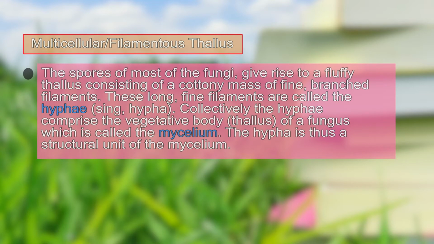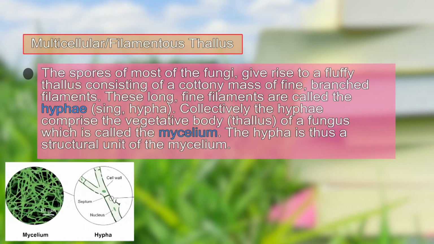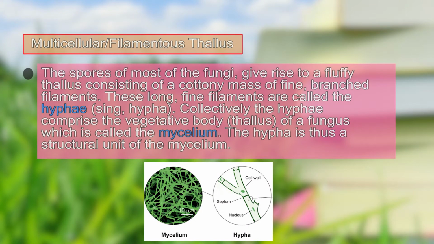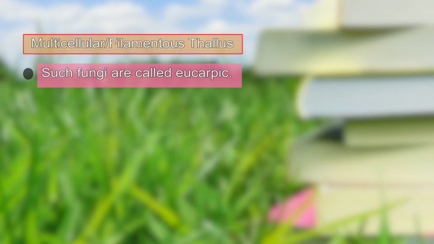These long fine branched filaments are known as hyphae. In singular, we call them hypha. The tangled mass of the hyphae is known as mycelium. So we say the structural unit of mycelium is the hyphae and numerous hyphae together make up mycelium. And this mycelium is the ultimate thallus organization of the multicellular or filamentous fungi. Such type of fungi are known as eucarpic fungi.